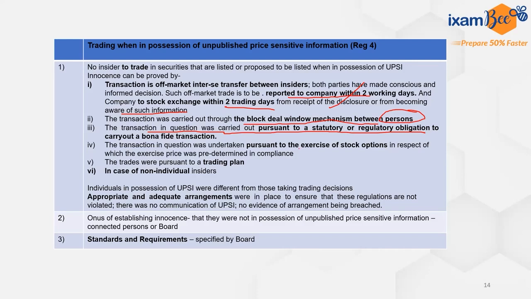Also, the transaction in question was pursuant to the exercise of stock option. So this is about the derivative, where we talk about options and futures. In options, we know that there is a predetermined price and a predetermined quantity to be transacted on a future date, and there is call option and put option that the person may choose to exercise. So if the transaction is being carried out pursuant to the exercise of stock option, that means the contract was already entered into quite a time ago. In that case, the transaction can be allowed even if the persons were in possession of unpublished price sensitive information.